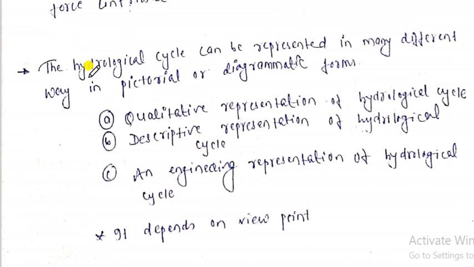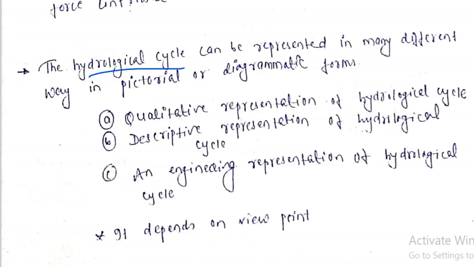As you know, as a true engineer, the hydrological cycle can be represented in different ways, right? You can represent the hydrological cycle in different forms, pictorial and diagrammatic, whichever is easy for you. The matter is which representation can make it easy to understand.